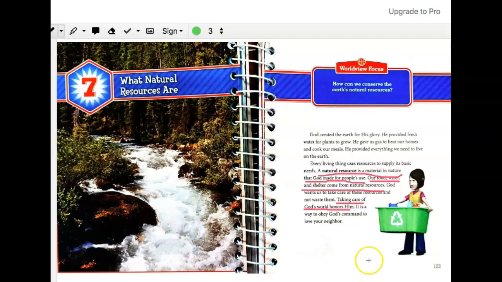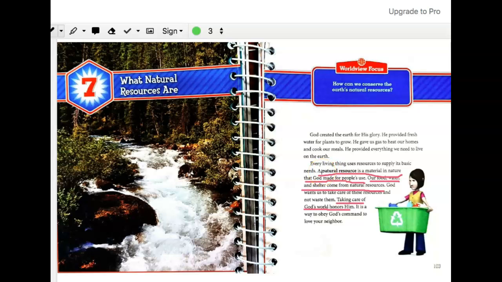So yesterday on page 103, we learned that a natural resource is a material in nature that God made for people's use. So the answer is natural resource.